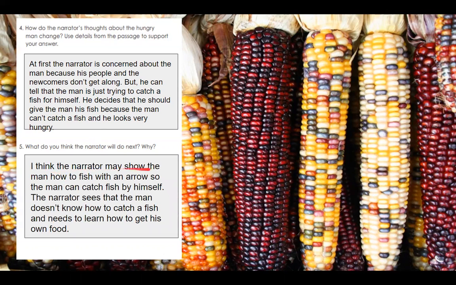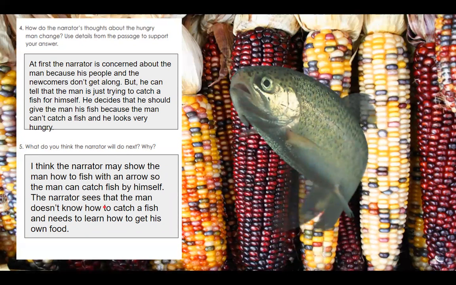I think the narrator may show the man how to fish with an arrow so the man can catch fish by himself. The narrator sees that the man doesn't know how to catch a fish and needs to learn how to get his own food. And then here's a silver fish, like the one from the story.